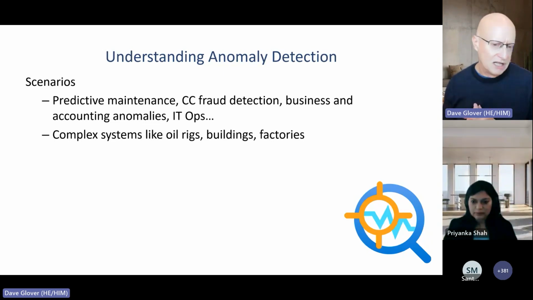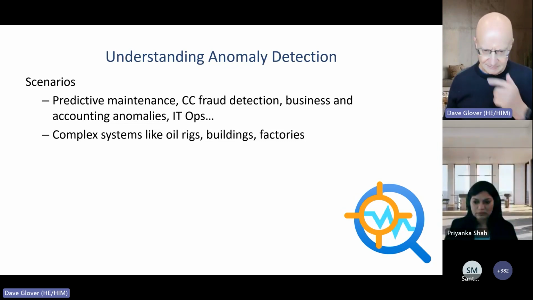Things like IT ops. Maybe you want to look at whether there are unexpected patterns of access against your website or across your network. You can also look at more complex systems, for example an oil rig. Imagine an oil rig is like an ecosystem in its own right, and there are lots of correlated aspects, so one aspect of an oil rig might have a knock-on impact on another part.